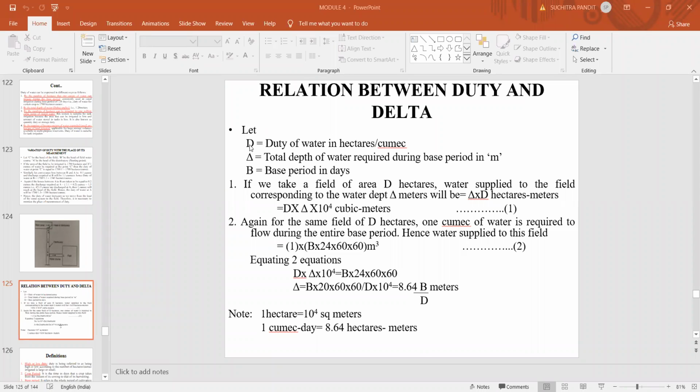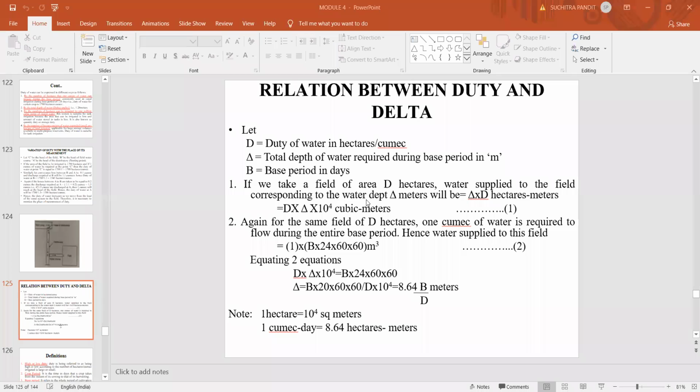Let capital D be the duty of water in hectare per cumec, delta the total depth of water required during the base period in meters, and B the base period in days. Usually for a particular crop, 4 months is taken as a base period, that is about 120 days.